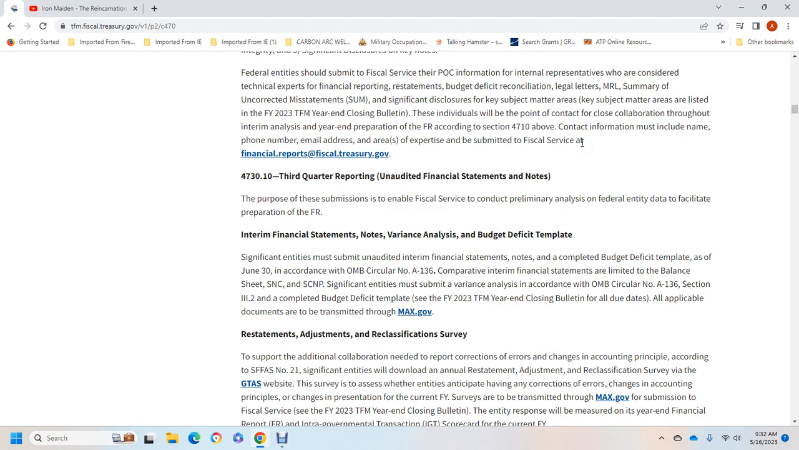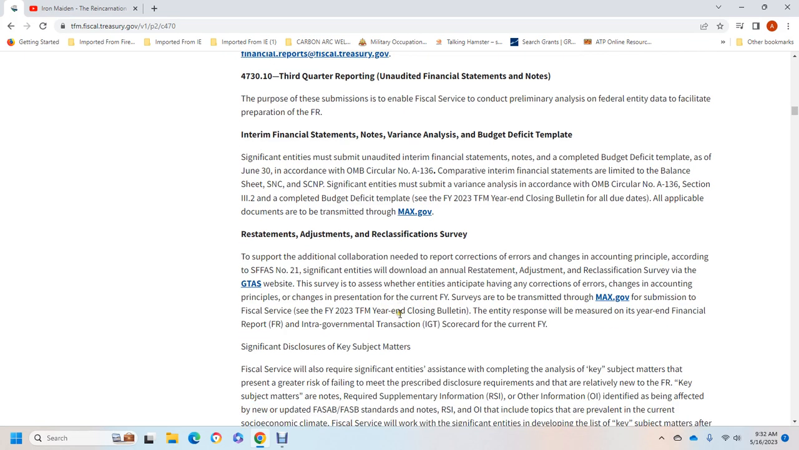As of June 30th, in accordance with Office of Management and Budget Circular A-136, compared with the interim financial statements, including the balance sheet, the statement of net cost, and the statement of changes in net position. Significant entities must submit variance analysis according to Office of Management and Budget Circular A-136, Section 3.2, complete with the budget template, when the year-end Treasury Financial Manual year-end closing bulletin applies for all of the dates. All applicable documents are submitted.